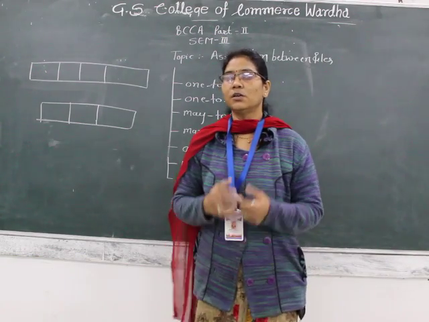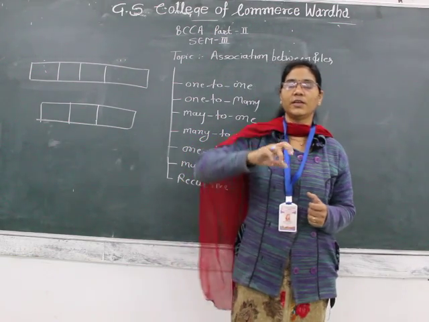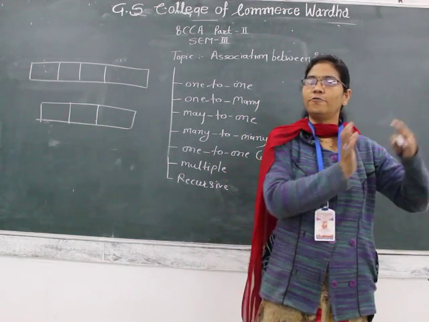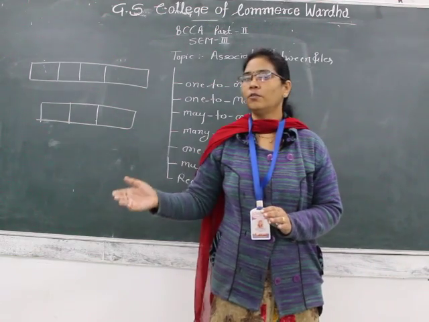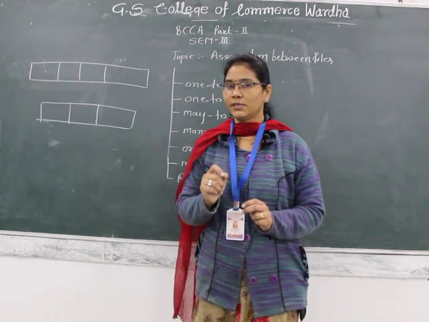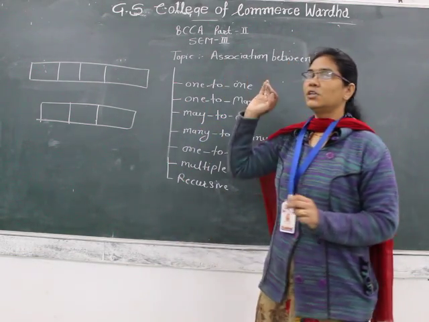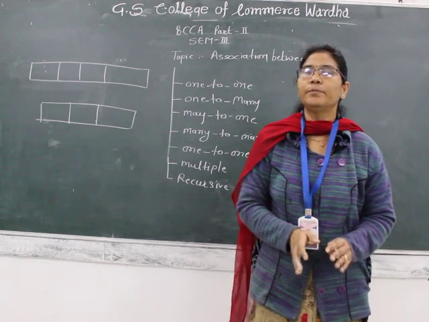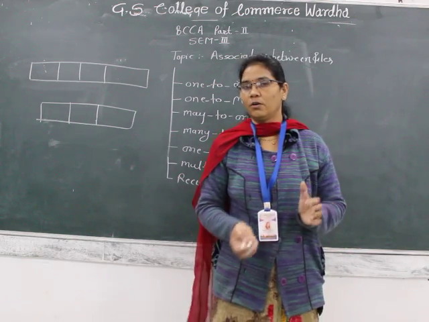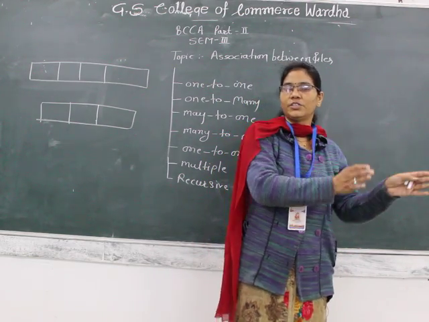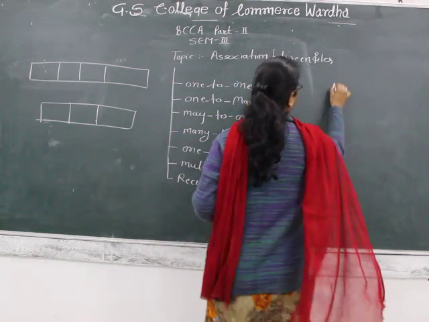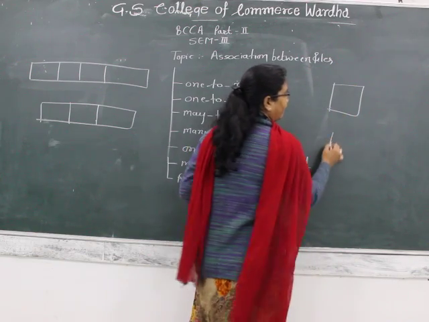What is association? Association is nothing but the linkage, or we can say the occurrence. When we relate one record of one file with another record of another file, it is nothing but the association. I said that association is nothing but the relation between the records, that is, a record of one file which is related with the records of another file. So there will be two files, file number 1 and file number 2.